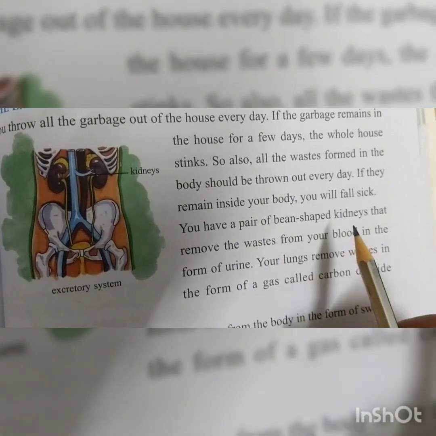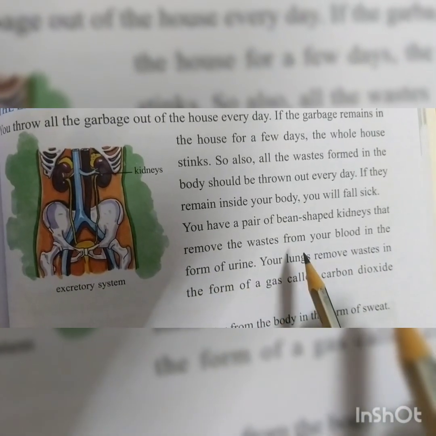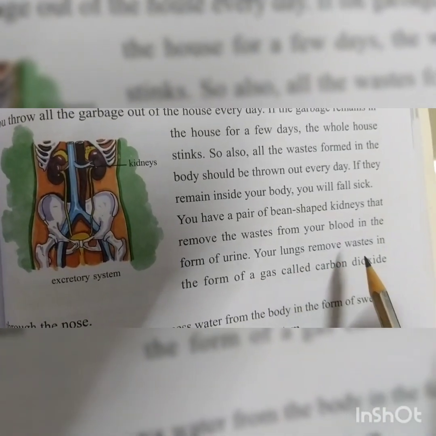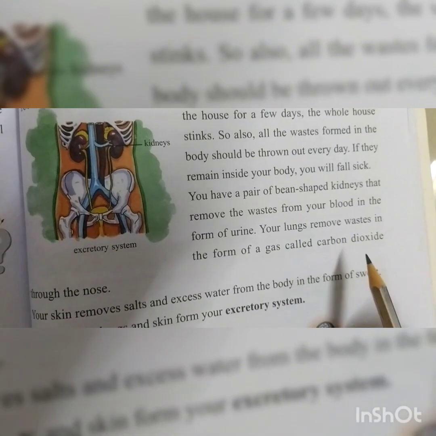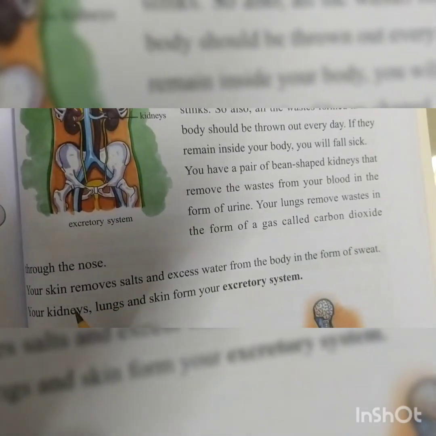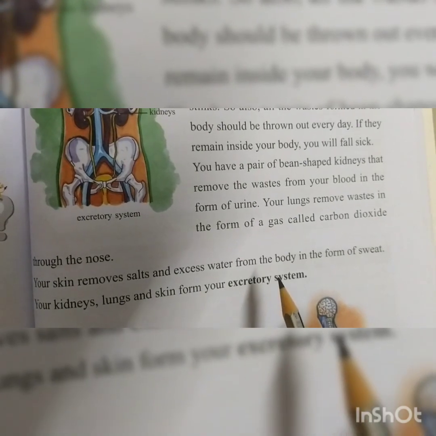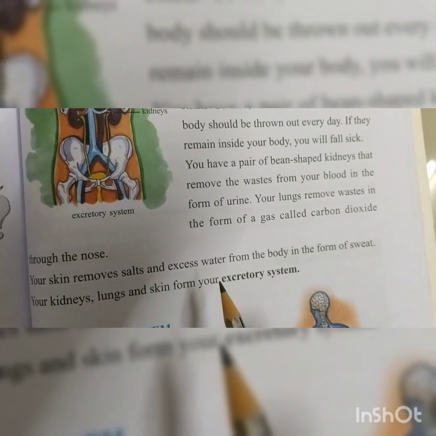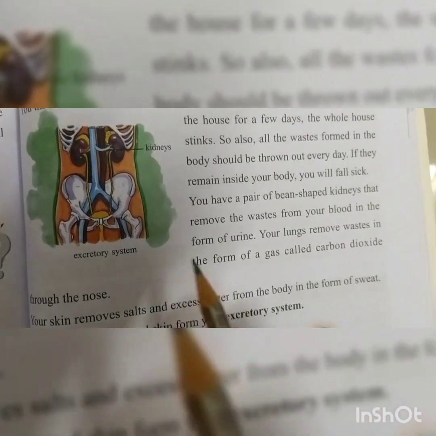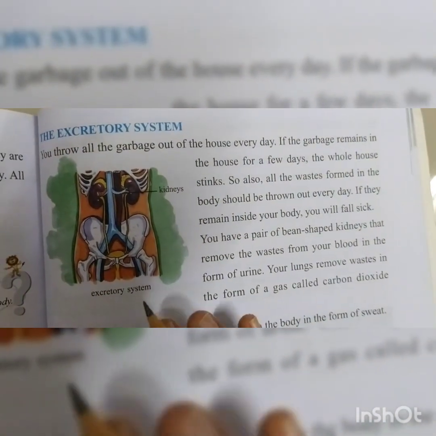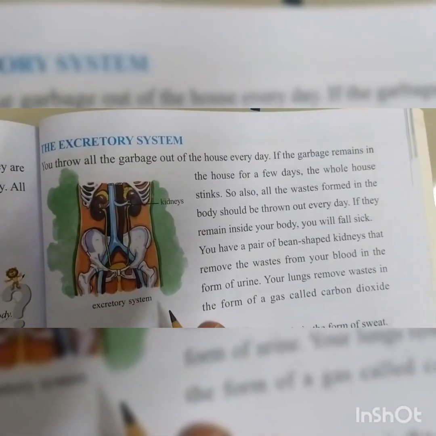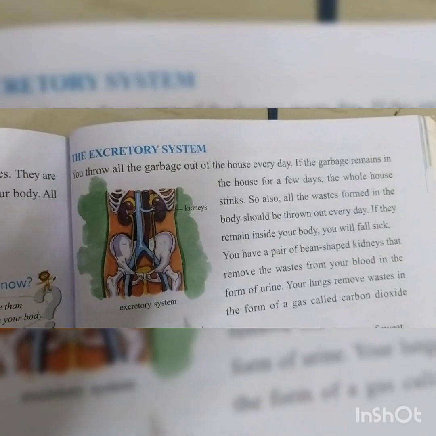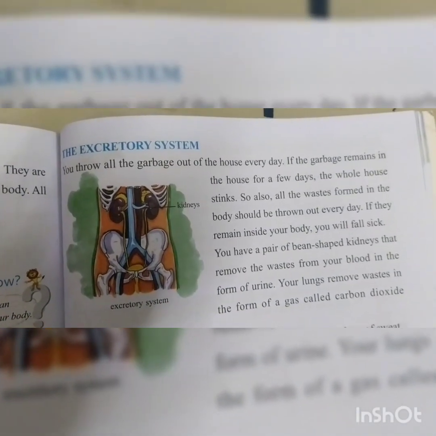You have a pair of bean-shaped kidneys that remove the waste from your blood in the form of urine. Your lungs remove waste in the form of a gas called carbon dioxide through the nose. Your skin removes salt and excess water from the body in the form of sweat. Your kidneys, lungs and skin form your excretory system. Okay, the excretory system means the organs that help to remove toxic waste materials from the body. The organs involved in the excretory system are the pair of kidneys, lungs and skin.